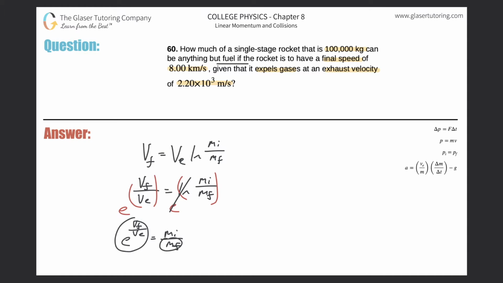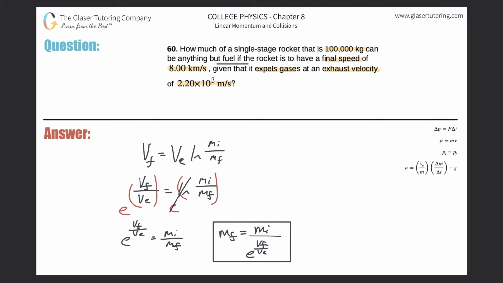So you can just switch these two variables there. Basically a cross multiplication, just condensing it into one step. So this is the initial mass over e raised to the vf over ve. This is the equation. Just plug it all in now.